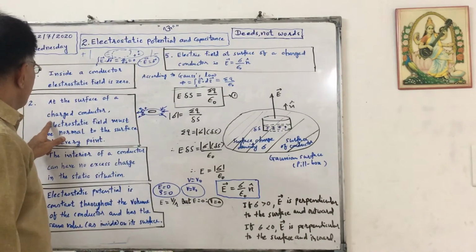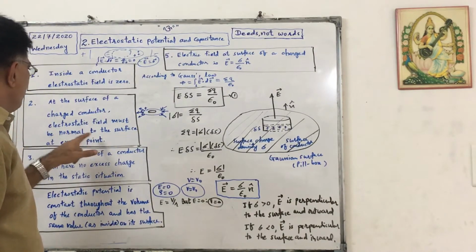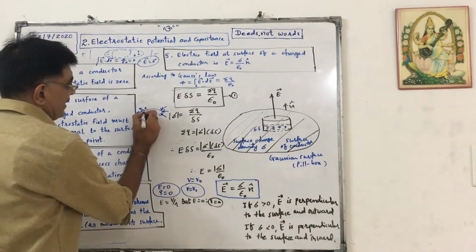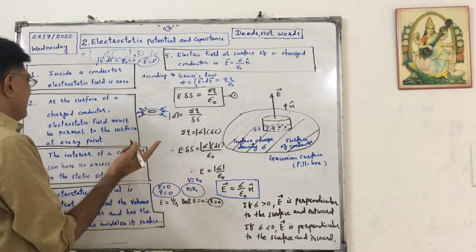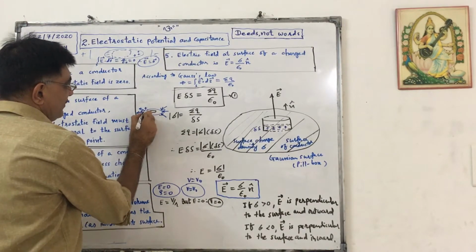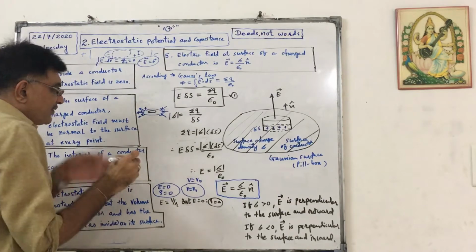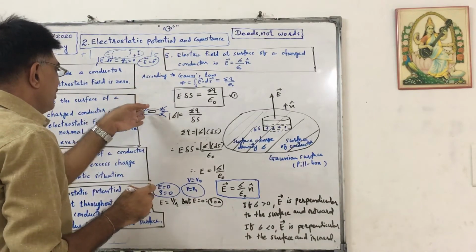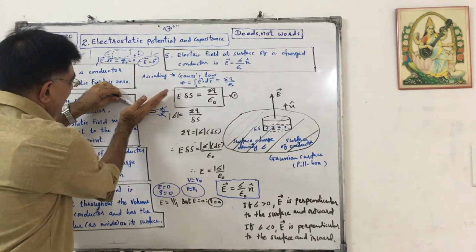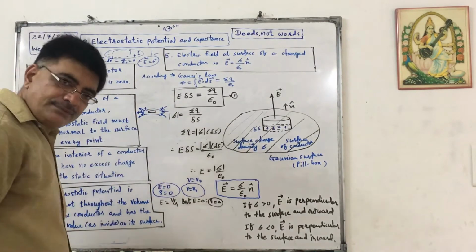At the surface of a charged conductor, the electrostatic field must be normal to the surface at every point. Means at this point, at the surface, the electric field will be normal to the surface. We know that the direction of the surface is tangential, so this is normal. Similarly, here it is normal to the tangent, like that.